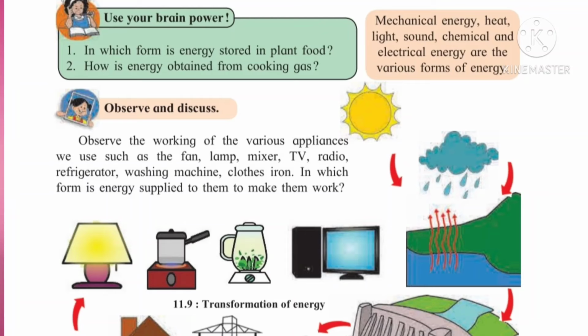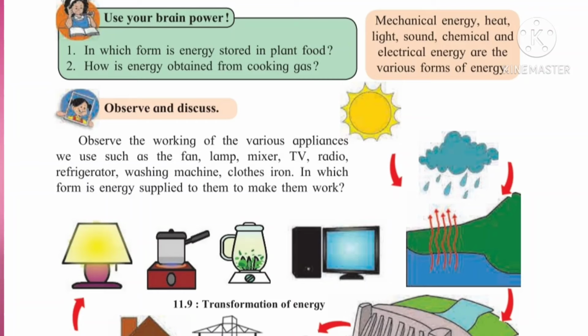Now observe and discuss. Observe the working of various appliances we use, such as fan, lamp, mixer, TV, radio, refrigerator, washing machine, clothes iron. So what is the question? In which form is energy supplied to them to make them work? One thing we need to operate these appliances is electricity.